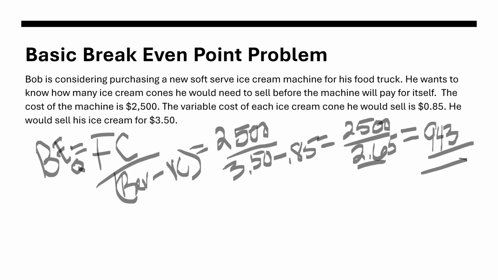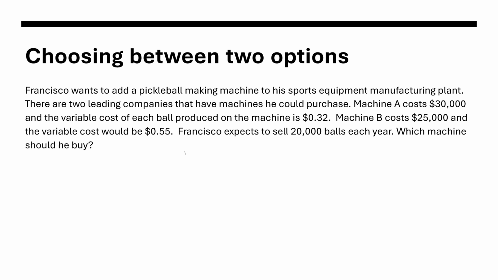So this is the one that will work for the problem that I believe you're going to see in Unit 2. But let's look at a second example just in case. In this case, Francisco wants to add a pickleball making machine. I don't know if you've seen a pickleball, but it's a round ball about 4 inches in diameter.